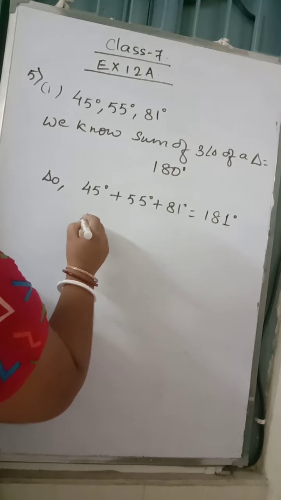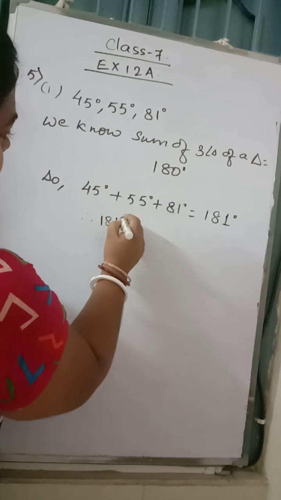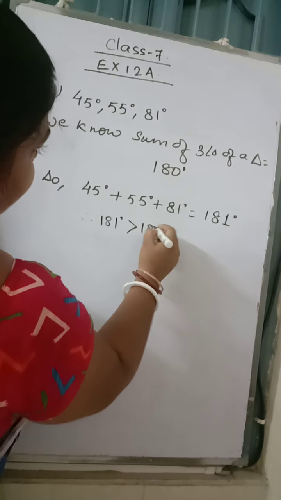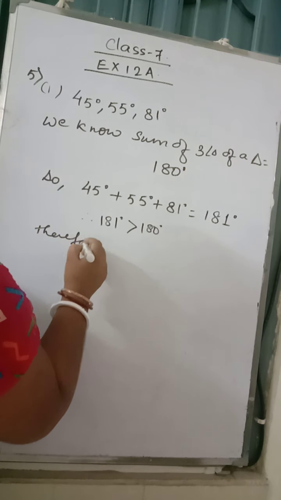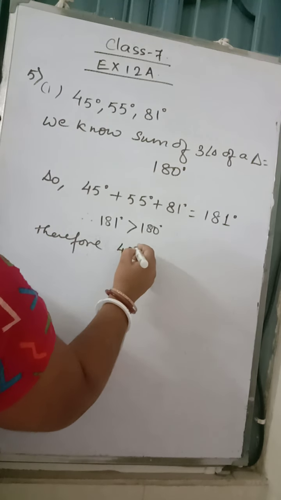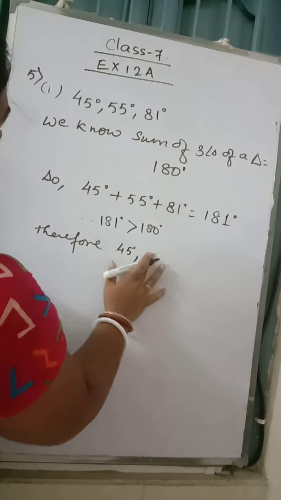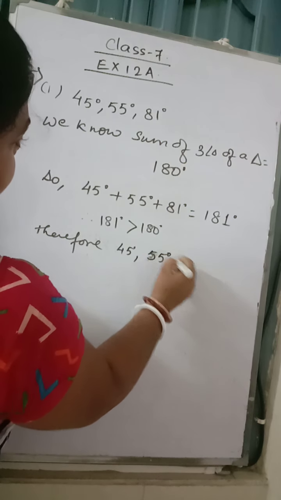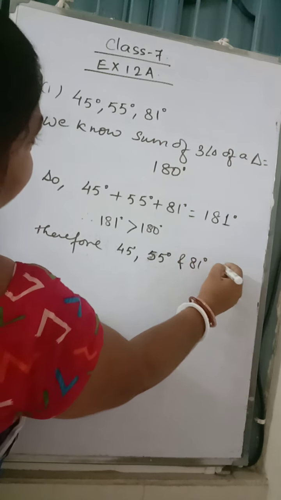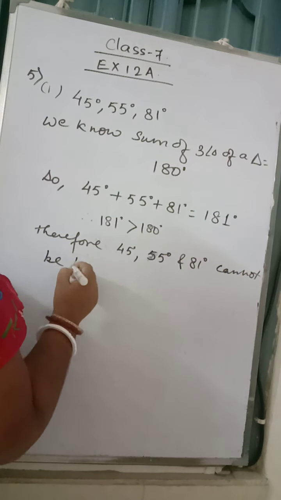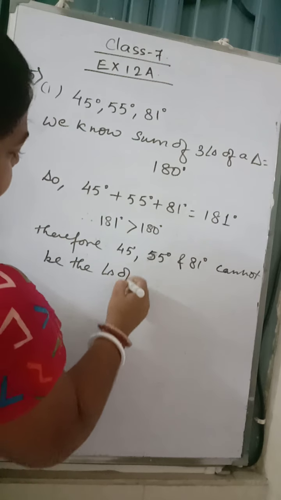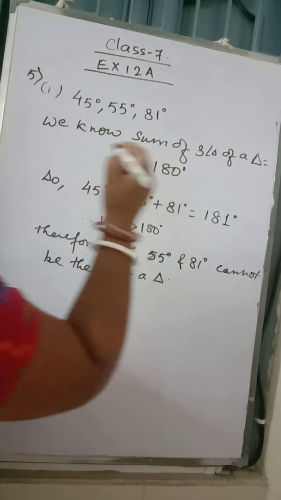Here you can write 181 degree is greater than 180 degree. Therefore 45 degree, 55 degree and 81 degree cannot be the angles of a triangle.